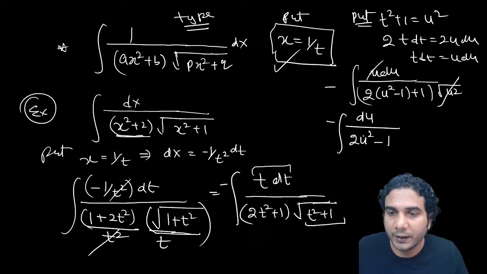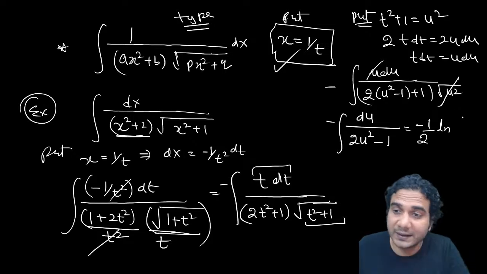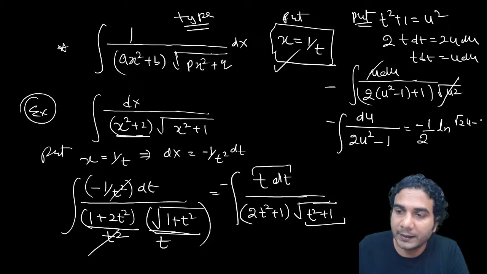So you know which formula you need to apply. This is in terms of log. So write the answer: 1 upon 2a, so minus 1 upon 2, a is 1, and ln of x square minus a square is x minus a and x plus a, so it will be root 2 u minus a upon root 2 u plus a.